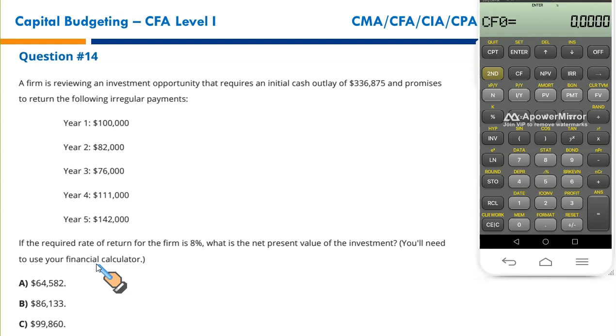Now let us first write down the data and then accordingly we'll input it in the calculator to get a result in a single go. Otherwise calculating NPV using a conventional calculator and the time value table is quite time consuming and quite hectic, and of course many students make many mistakes.